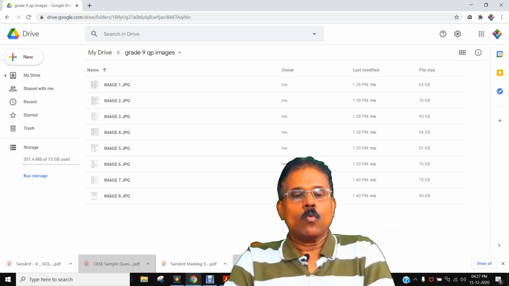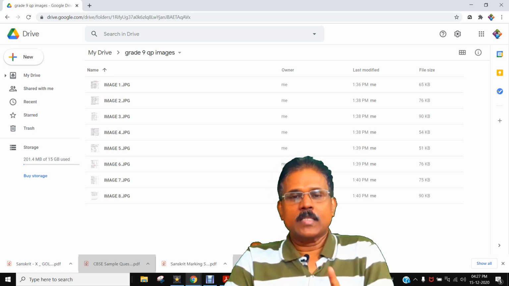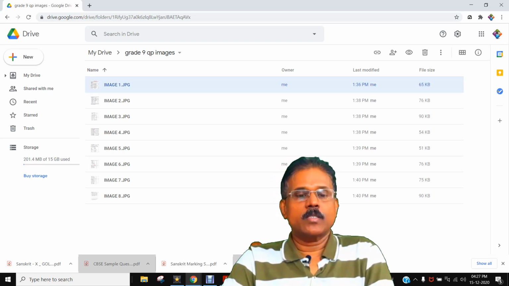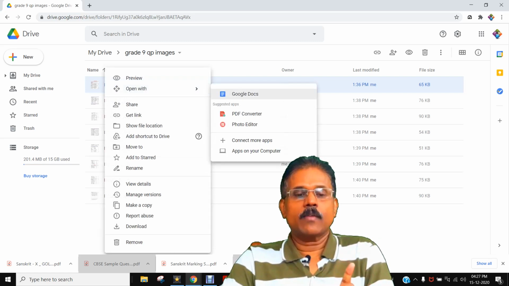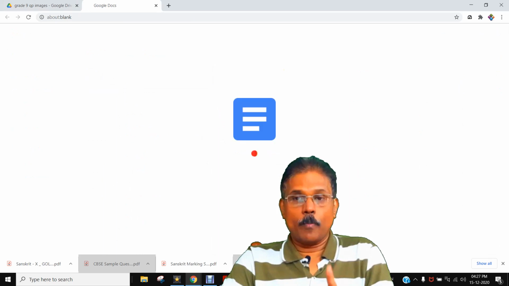Now the next step is very important. It is actually nothing. Google will do everything. Whichever image is first, this is the first image now. So we right click on this image. Listen carefully, right click on the image. When you right click, you will get a drop down menu. From this drop down menu, you select open with. In open with, you can see Google Docs. Select Google Docs. We are opening that image in Google Docs.